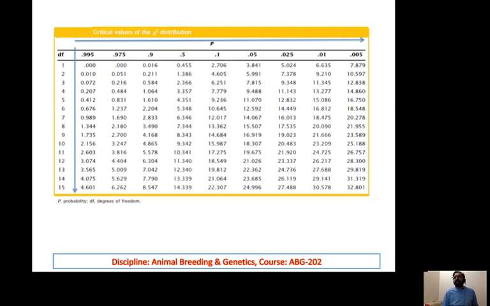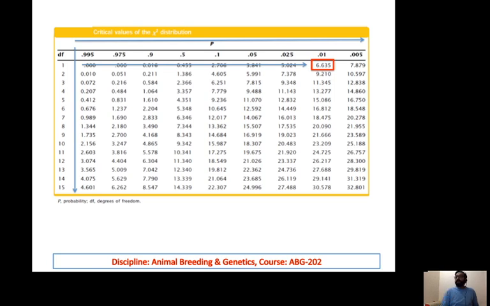On the row side you can see the degrees of freedom, which in this case is 1. We take a 1% chance, that is, we want to be 99% sure whether this is following the genetic law or not. So the value is 6.635, whereas the calculated value is 6.